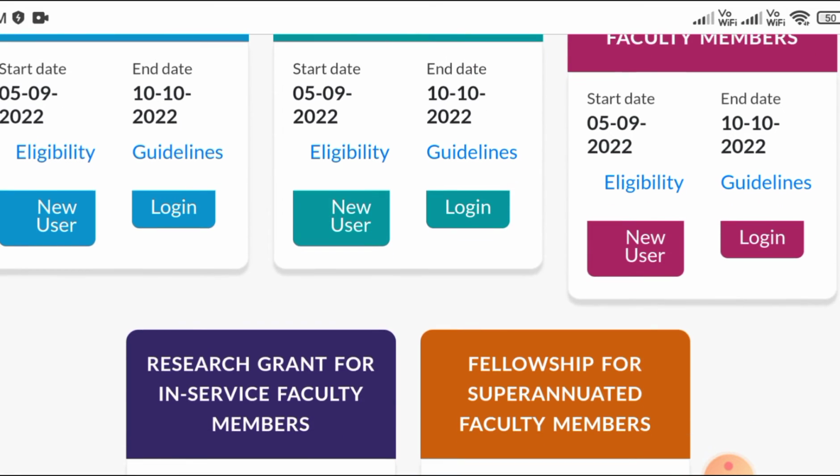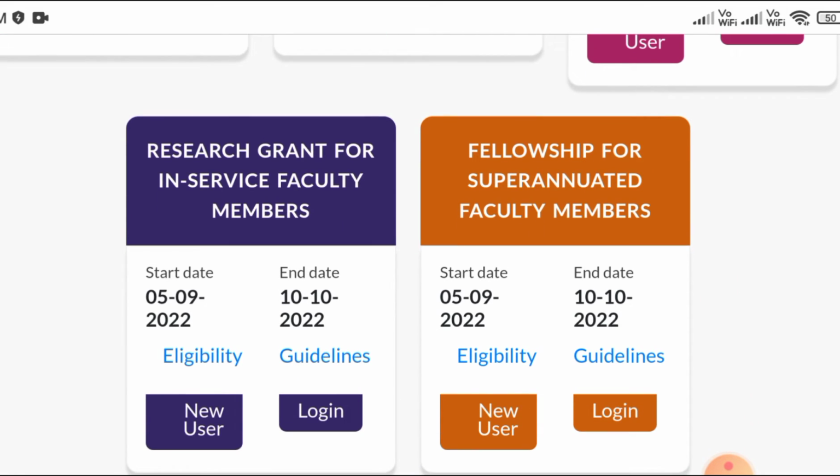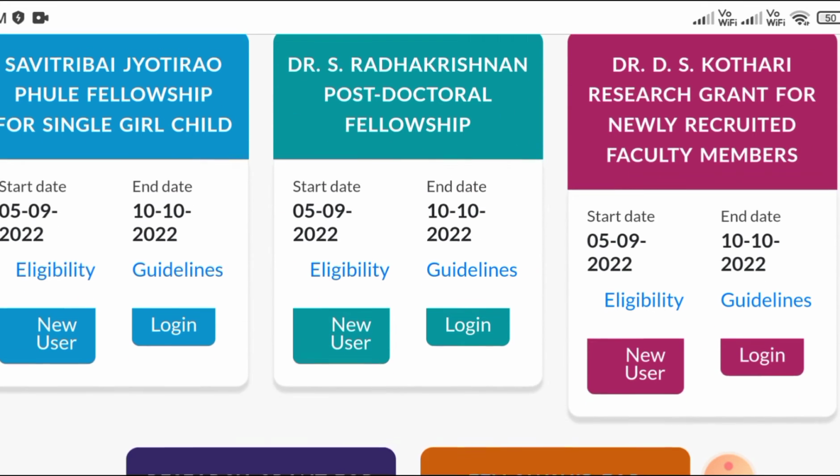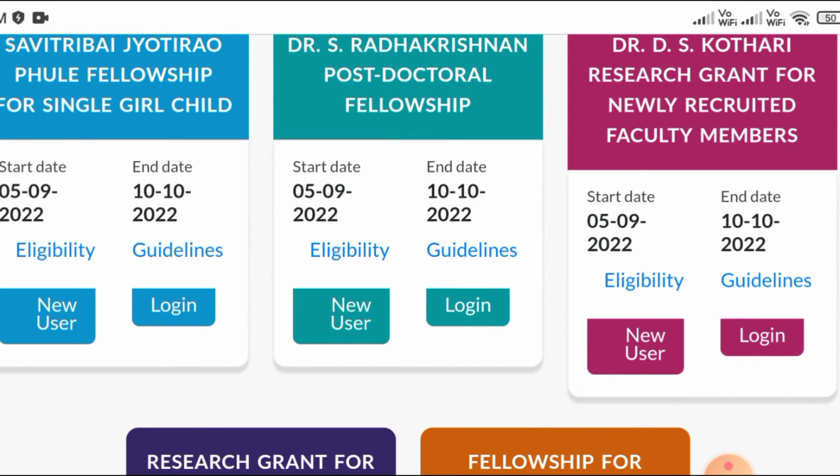Now move to the next scholarship. So these are the other scholarships. If you want details, you click on the UGC website and you get all the details about this fellowship. Now, how can we fill the form? If we are already a user on that site, we can click on login. If we have a login ID and password, then we click on login.